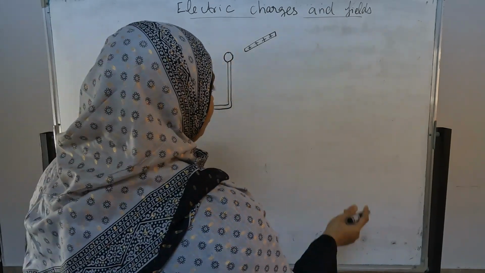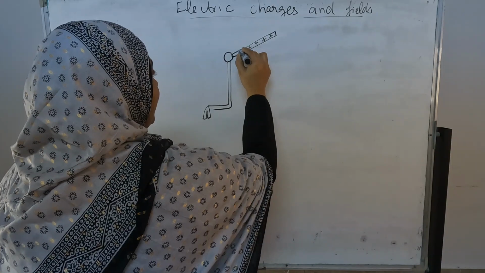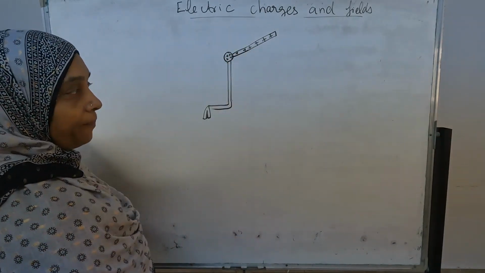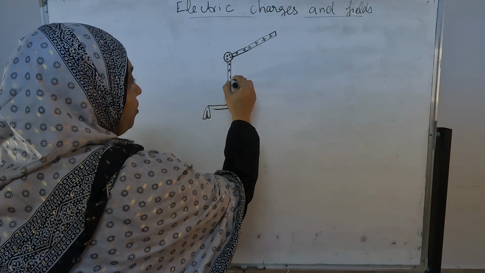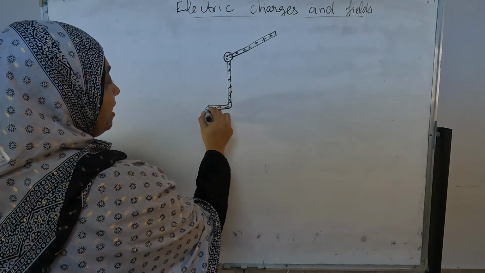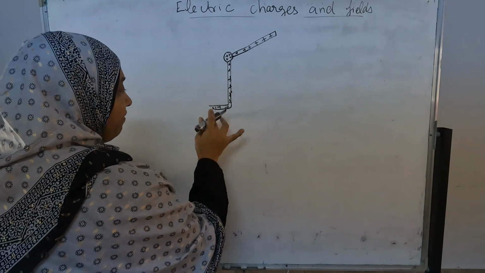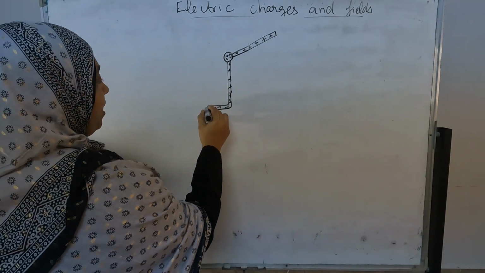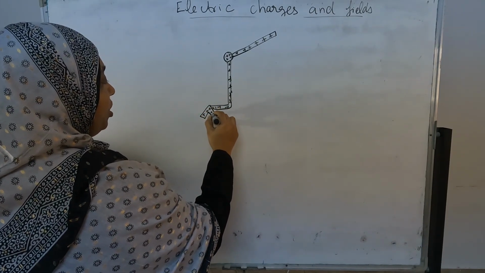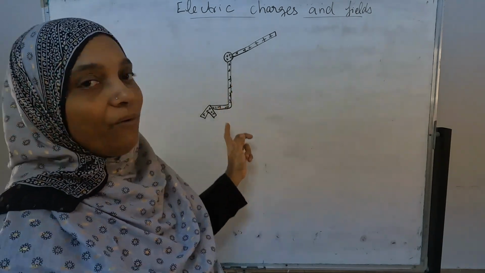Positive charge starts to flow in this one, and here also positive. When both of them attain positive charge, they repel each other. You are different, I am different; like that it is repelling each other. This is the gold leaf experiment.